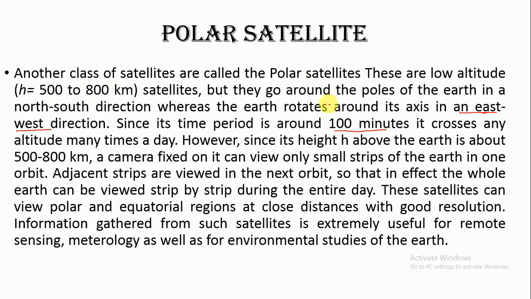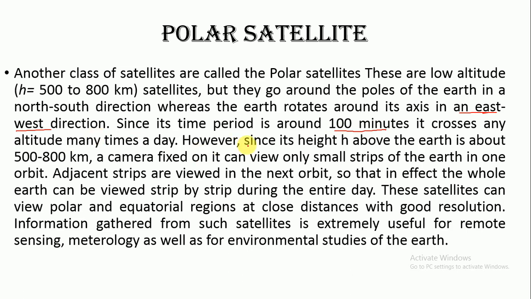Geostationary satellites take 24 hours for a complete revolution around the Earth, but polar satellites, because they are low-altitude satellites, take only 100 minutes to complete their revolution around the Earth. So they can cross any altitude many times a day.